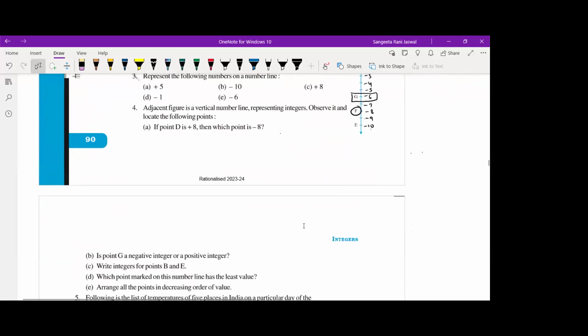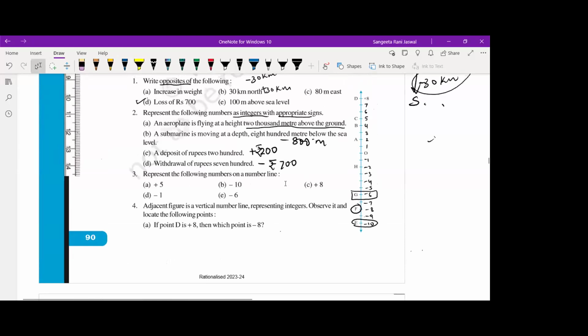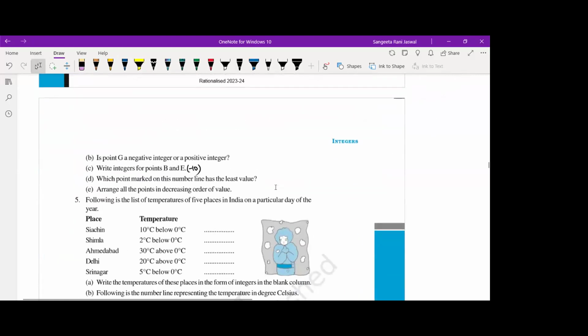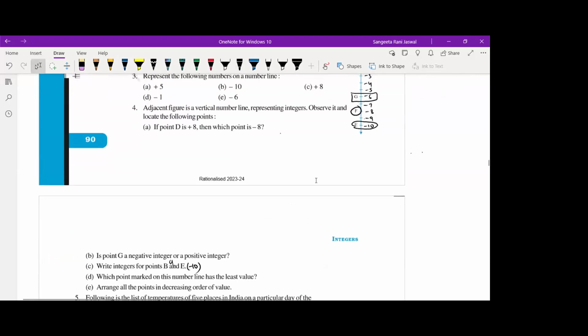So what are the integers which represent the points B and E? You can see here E is representing the point minus 10. Yes? E is minus 10, and B is representing which point? B is 4. Okay, B is 4. Which point marked on this number line has the least value? Now, which number has the least value? Least means the smallest of all.